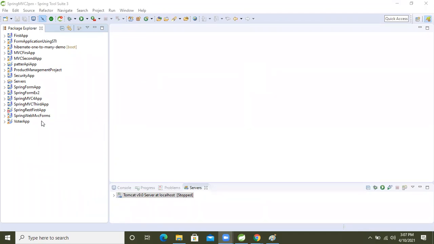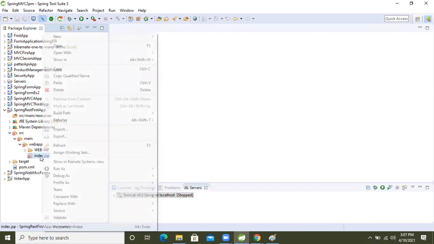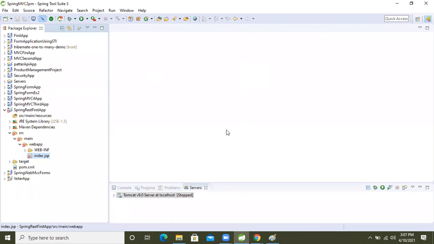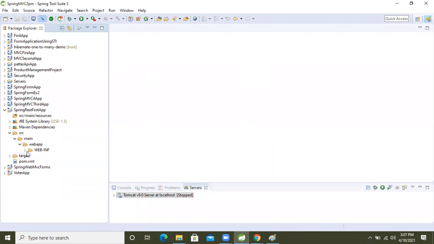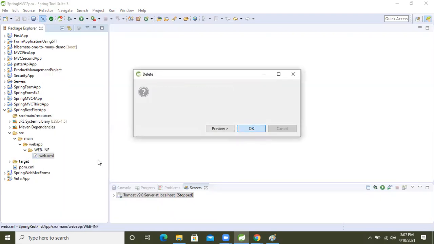Yeah, this one, guys. So what we will do now, we will delete this index.html, because here we are not going to communicate with an HTML page. After that, web.xml also, delete it. I deleted both.